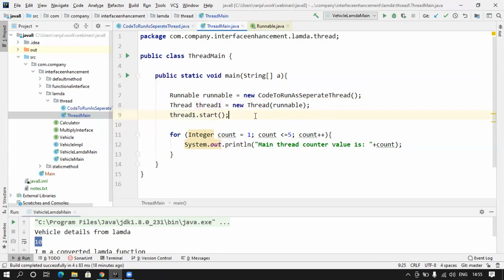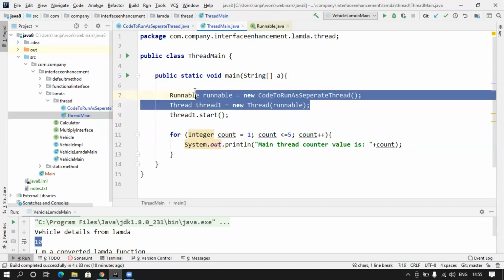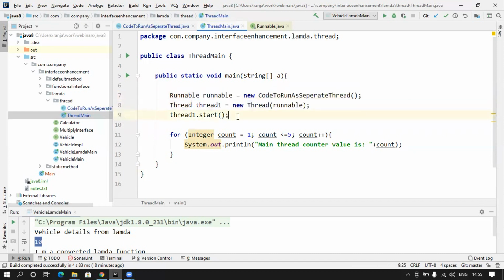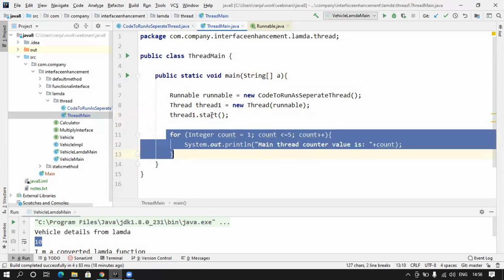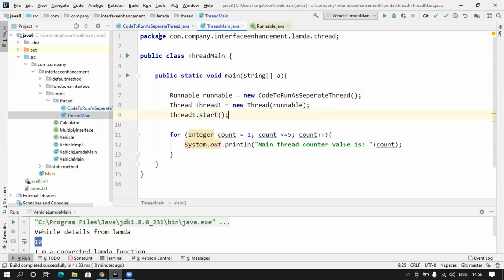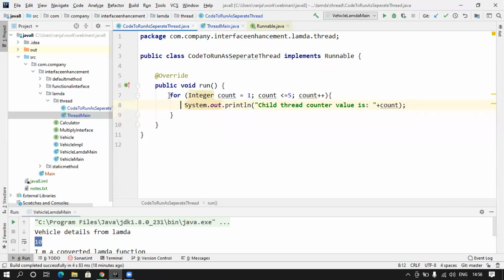So I can keep running this activity in multiple threads, separately two times. But if I want to perform another activity, then I will create another implementing class, code to run as another thread, and then do the same here, create a new thread object and start that as well. So we can do 3, 4, 5 activities in parallel. But here I want to do only 2 activities in parallel. One is the main method activity, and the other is the activity which is present inside this.